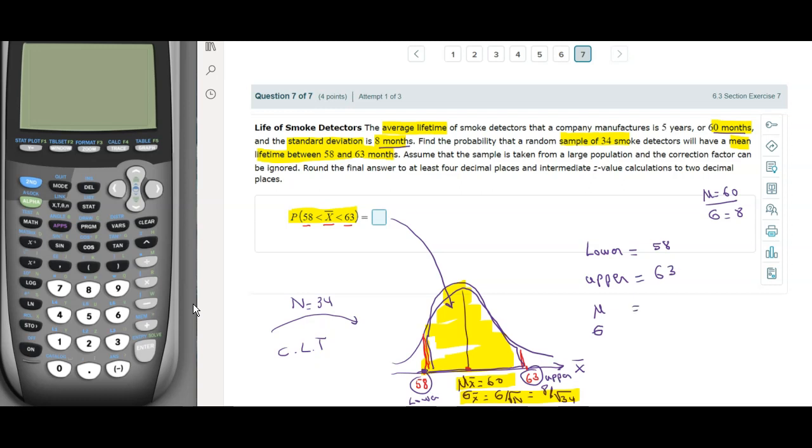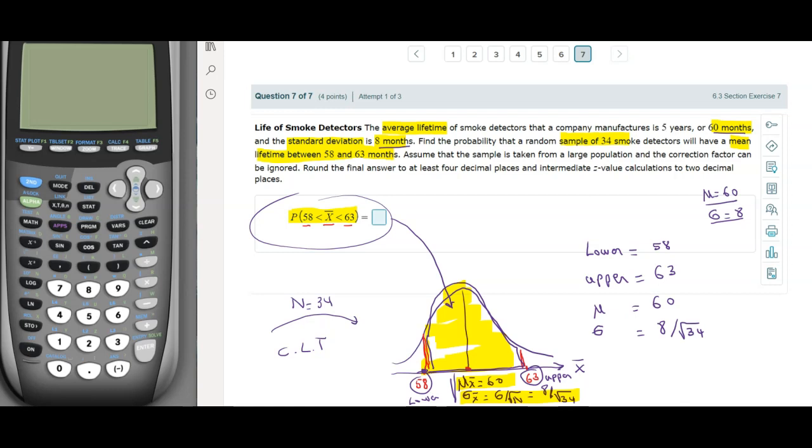The mean that we're going to use is right here, mu x bar, so in this case it is 60. And the sigma that we're going to use is the sigma you're going to be calculating your probability with, so it's sigma x bar, and that's going to be 8 divided by radical 34. You don't really need to calculate it, you can plug it in just like that, right?